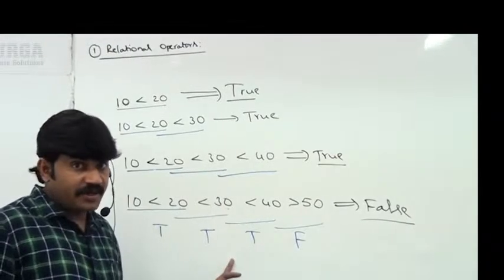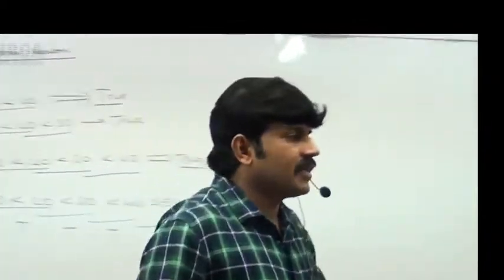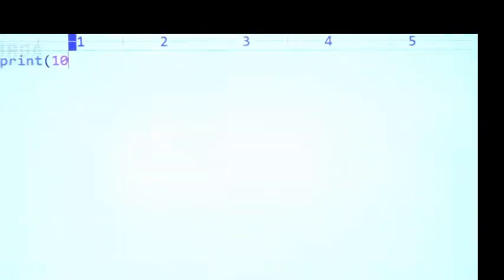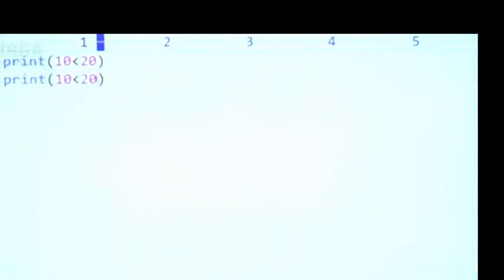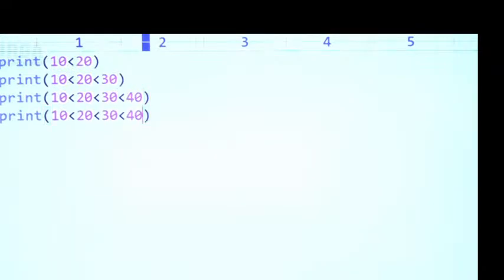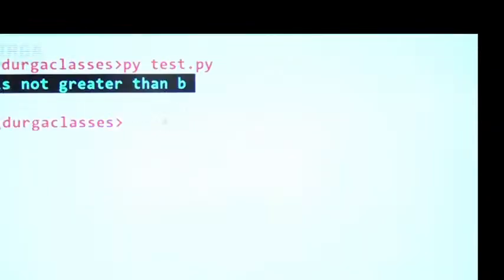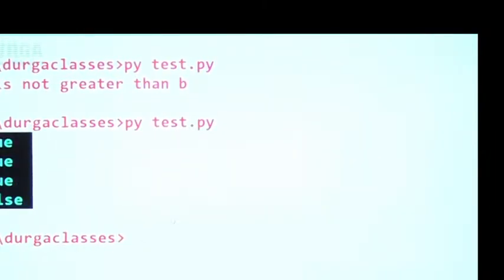Sir, is any explanation required? Take very special care about this terminology. Let me consider here. Have a look once, sir. Print of 10 less than 20. Okay, 10 less than 20 less than 30. Okay, 10 less than 20 less than 30 less than 40. Okay, 10 less than 20 less than 30 greater than 50. In all cases we get true, but the last one, false is the answer. Now have a look once. True, and the last one false itself is the answer.